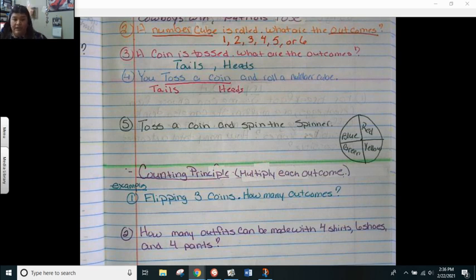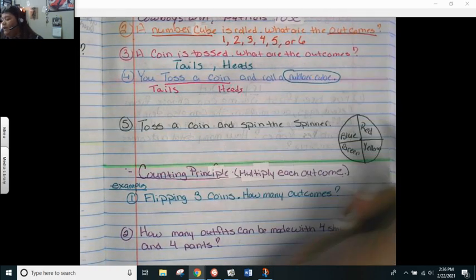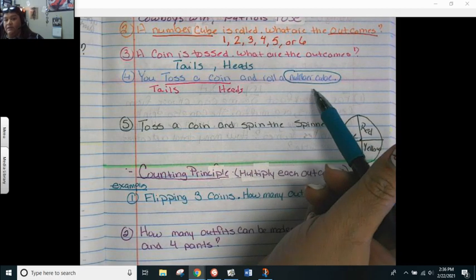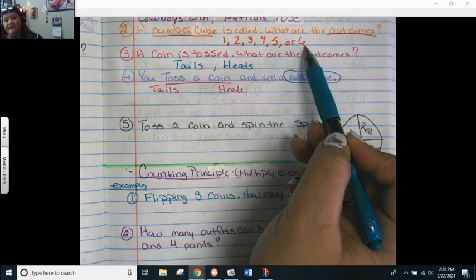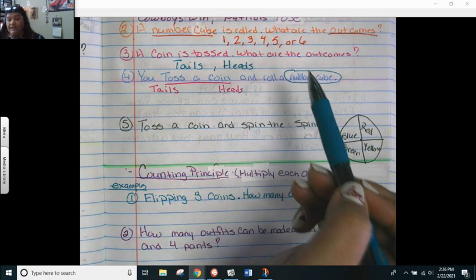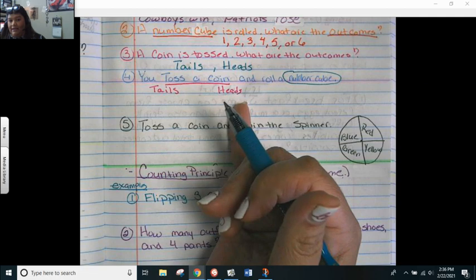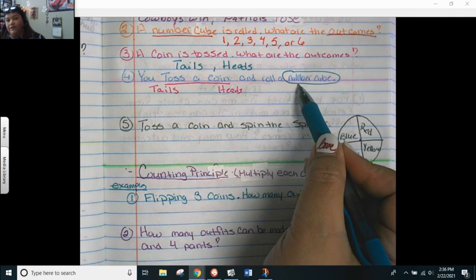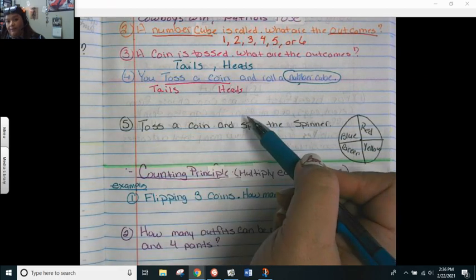Now we need to go into the branches of the tree. That's the second thing we do. We are rolling a number cube. And if you remember the possibilities on the cube, we had 1, 2, 3, 4, 5, 6. So each one of these is going to be a branch on each tree. Okay, I'll say it again. Each one of the outcomes of the number cube is going to be a branch on each tree.